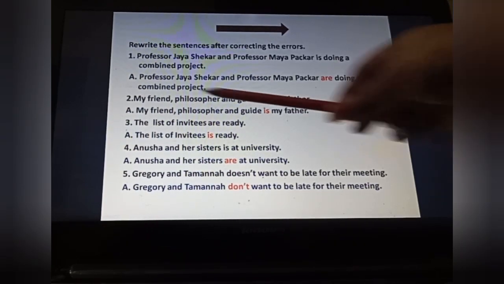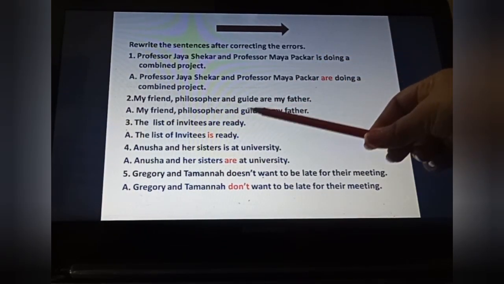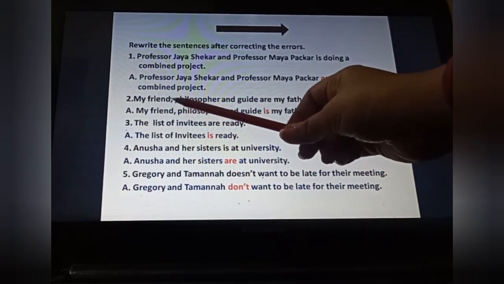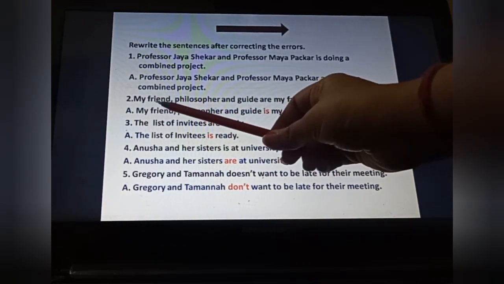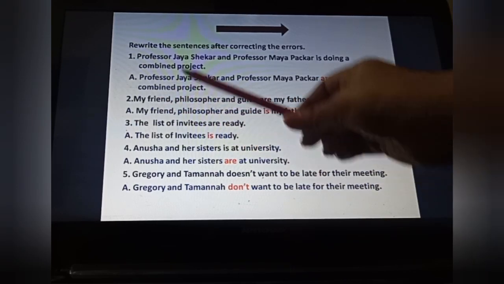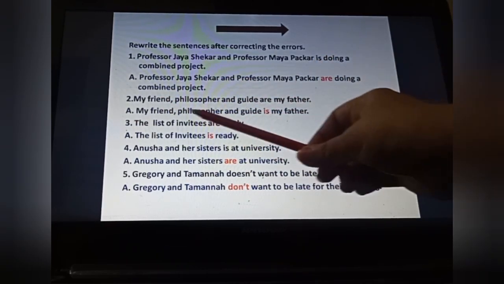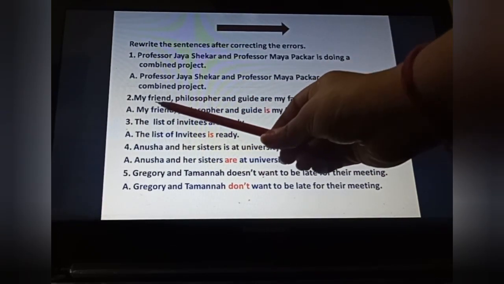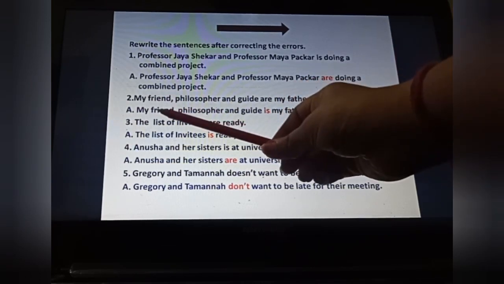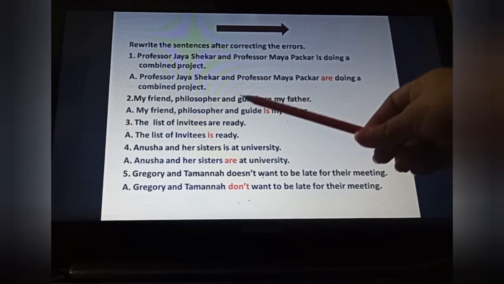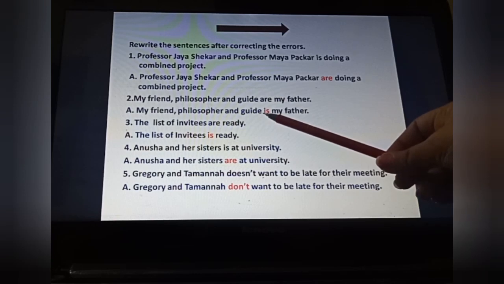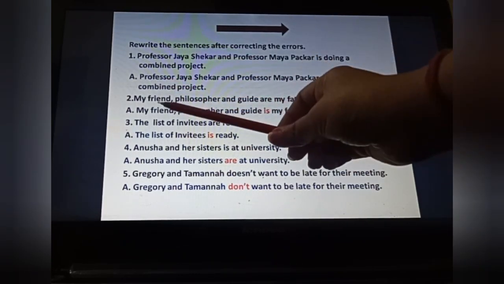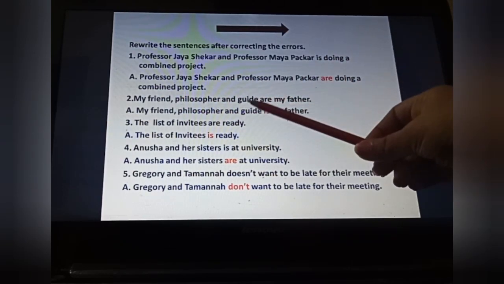Second one, my friend, philosopher and guide are my father. Now you can see here this comma. This comma is representing that my friend who is a philosopher and who is also the guide. It means here these three are not separate persons. We are talking about a single one, that is my friend, who is a philosopher and who is a guide also. So that means we have to use here is. This is only a single person who is a friend, philosopher as well as guide.